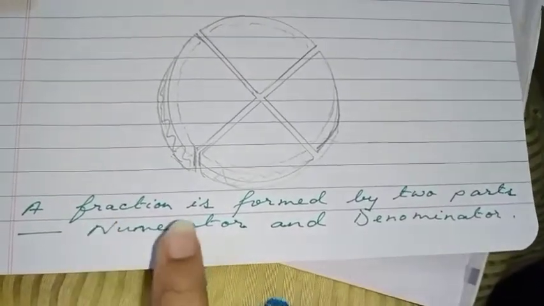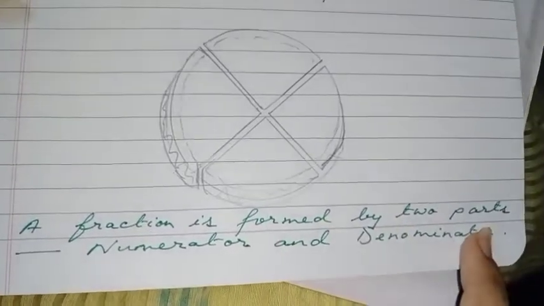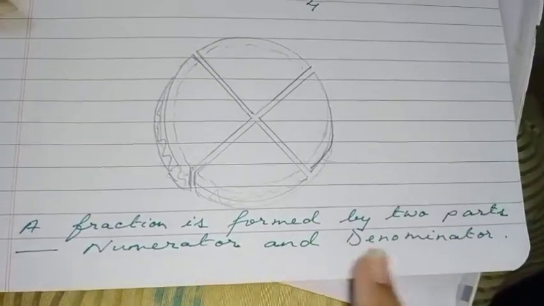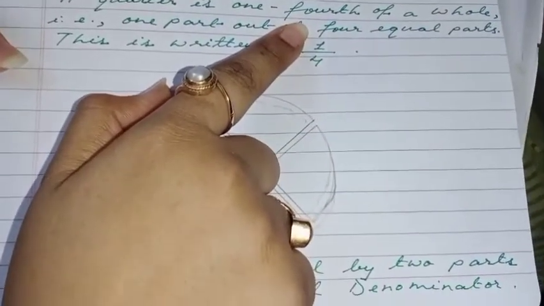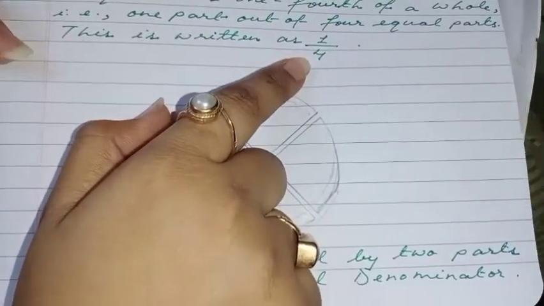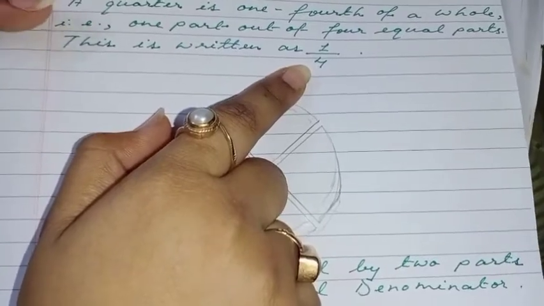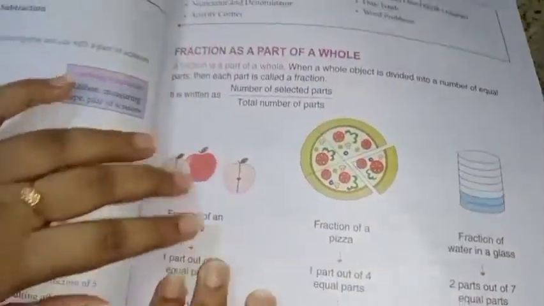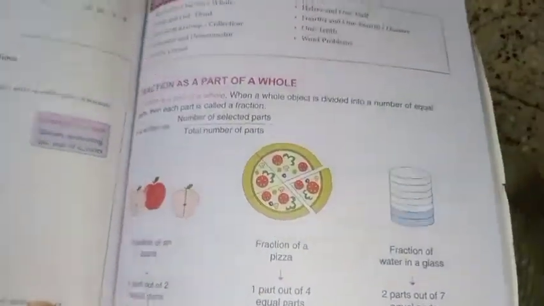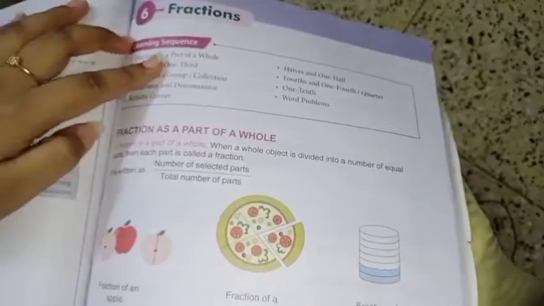A fraction is formed by 2 parts, numerator and denominator. The above one is known as the numerator. The one below it is known as the denominator. Now see in your book. Those who have the book with you, please turn to page number 89.